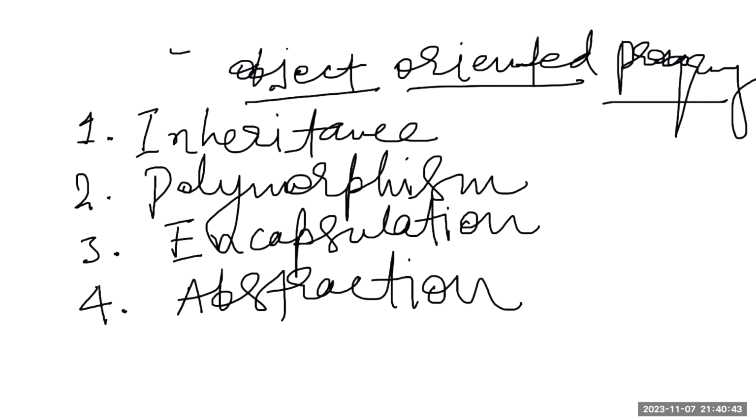Inheritance, polymorphism, encapsulation, abstraction. These are certain properties of object-oriented programming. We are going to discuss inheritance first today, and thereafter, one by one, we will take into account the other properties. So let's first understand what inheritance is.